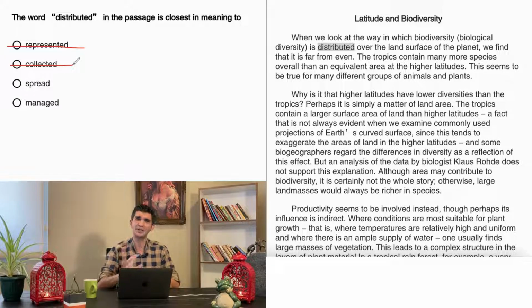Spread, it's a very near one to the scattered. You spread the papers, in other words, in fact. So I really like choice C. Managed, not at all. It's not the case that we are having over here. So the right answer for question number 15 over here is going to be choice C, spread or scattered. That's the nearest one to our guess, which was scattered, and the word itself, distributed. So let's go right now with question number 16 on this part.